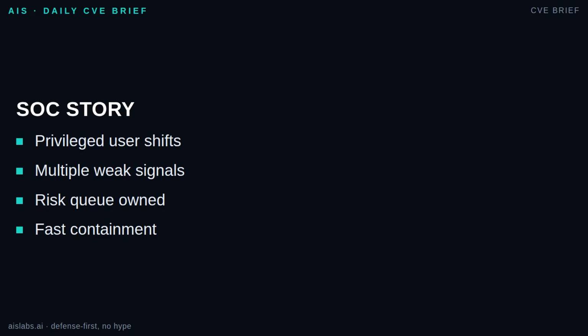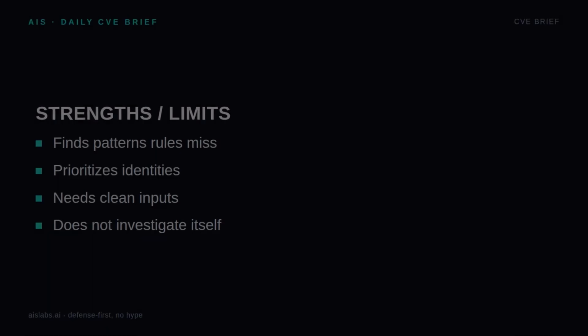The alert lands in a queue owned by the identity security analyst on duty. They verify the account owner, check approved change records, compare endpoint activity, and contact the manager. The activity is not expected. The team disables sessions, resets credentials, preserves logs, and opens incident response.